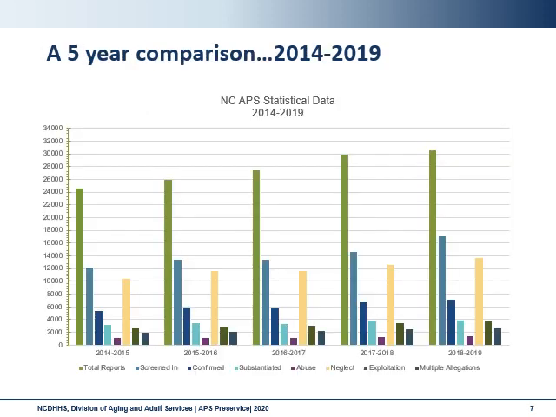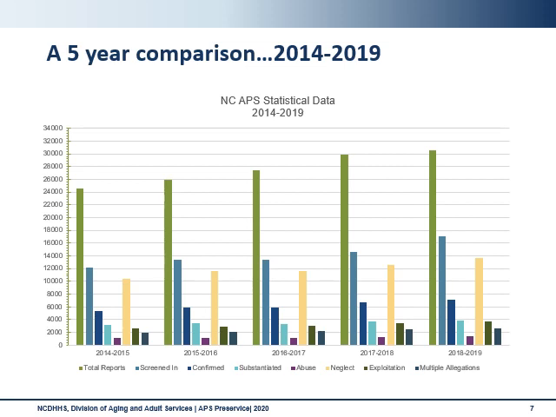This graph is a representation of the data we have collected throughout North Carolina since 2014. We are showing the trends between the number of reports, how many were screened in, how many were confirmed, how many were substantiated, and the different maltreatment categories that the report alleged. North Carolina sees an average increase of 2 to 5% of reports each year, with a 20% total increase since 2014.